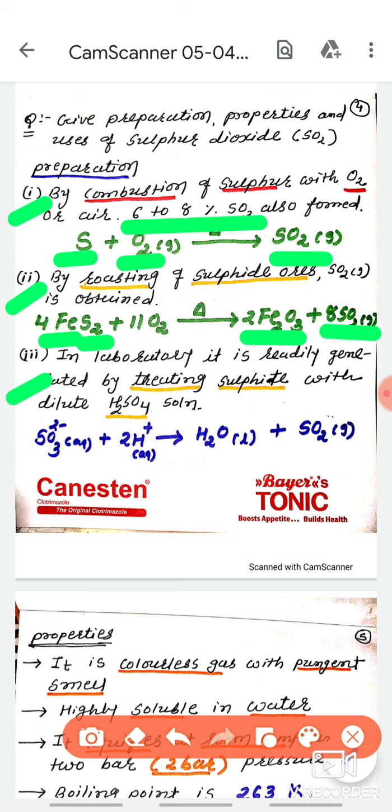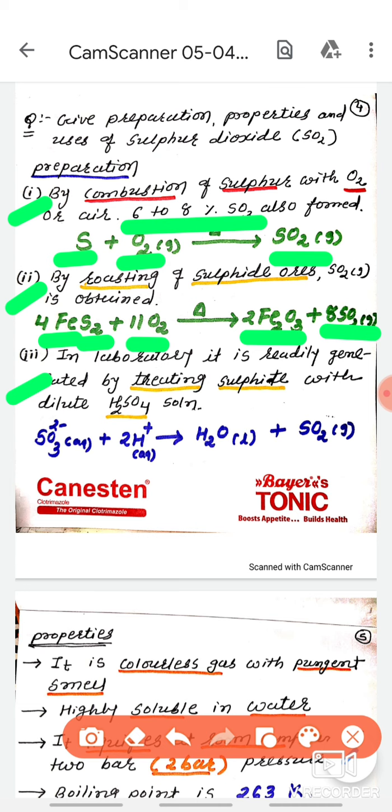I repeat again, roasting means any sulfide ore like iron pyrite, zinc sulfide, copper pyrite, mercury sulfide, when heated in a furnace in the presence of oxygen, the metal is converted to metal oxide and sulfur is converted to sulfur dioxide.